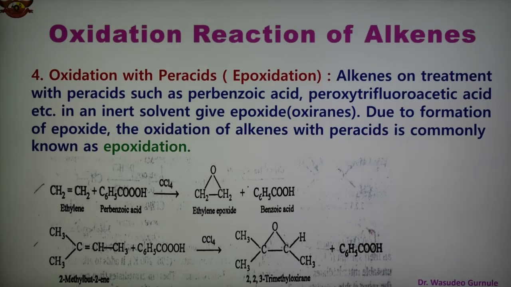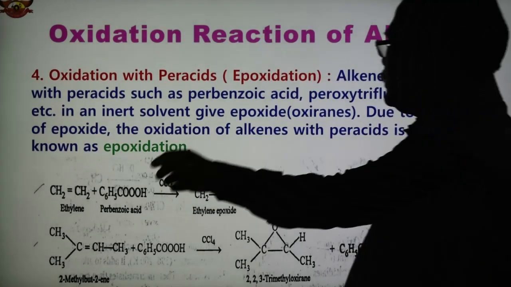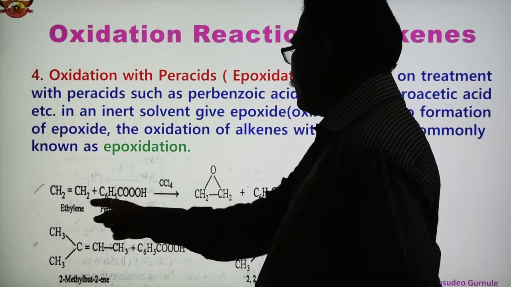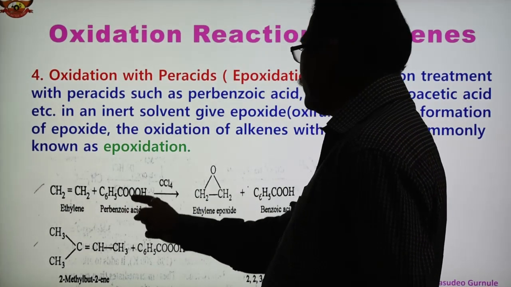So in this case epoxides are formed, and the reactions are shown here in the slide. This is ethylene and this is perbenzoic acid.